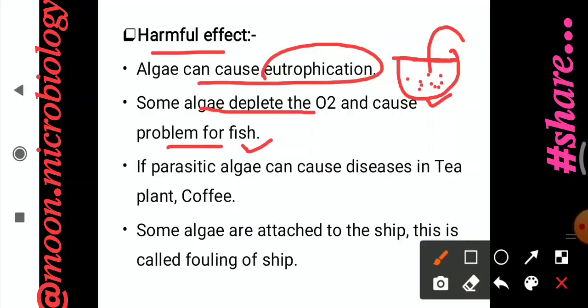Parasitic algae can cause disease in tea plants and coffee plants. Some algae attach to ships. This is called fouling of ship, which decreases the speed of the ship, which is used for transportation in the water bodies. So these are the harmful effects of the algae.